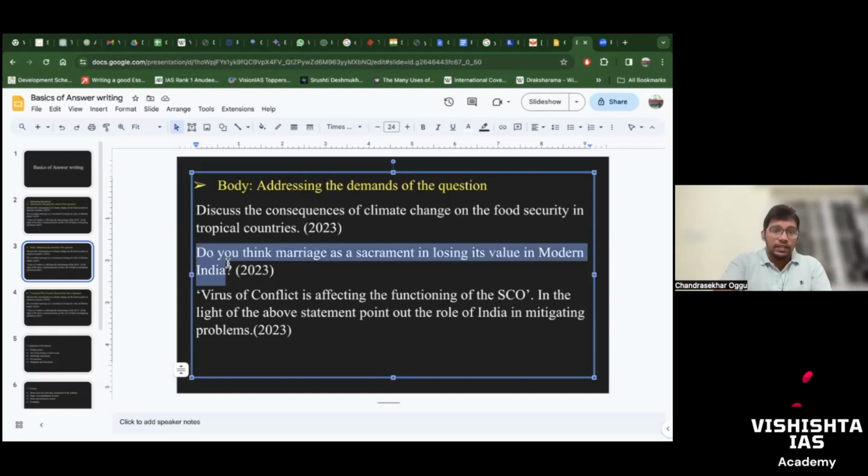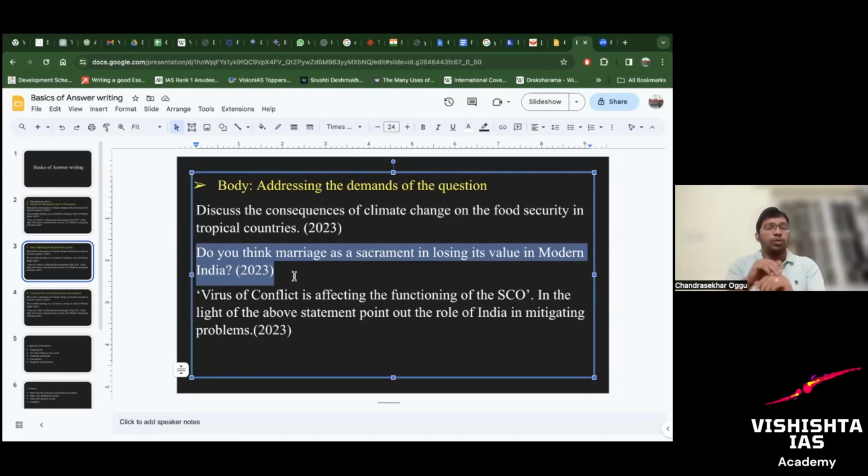Next, let's see the second question. Do you think marriage as a sacrament is losing its value in modern India? So what is the demand here? They are asking you to give your opinion on whether marriage has lost its value in modern India or not. So it is an analysis-based question. You can write the side heading as marriage as a sacrament.